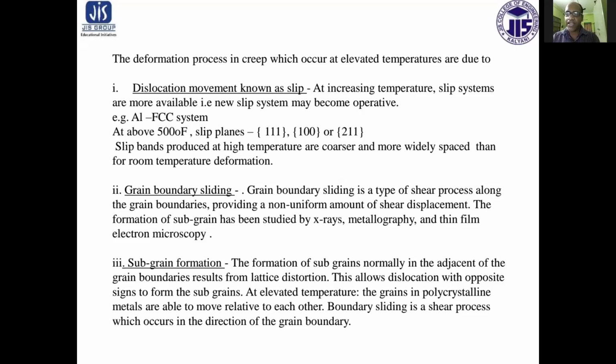At elevated temperature, the grains in polycrystalline metals are able to move relative to each other. Boundary sliding is the shear process which occurs in the direction of the grain boundary.